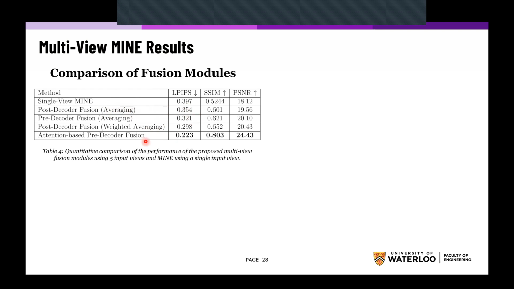However, the attention-based pre-decoder fusion has noticeably superior performance compared to all the other modules and the single view MINE approach, which validates the effectiveness of the proposed module in fusing the multi-view information together to get a better representation of all of the information seen from different views.